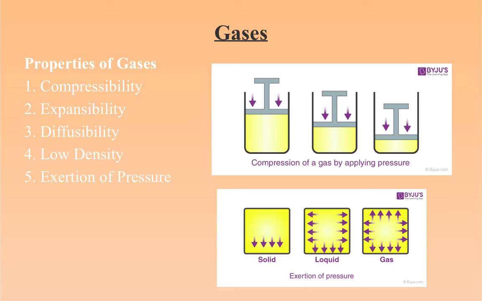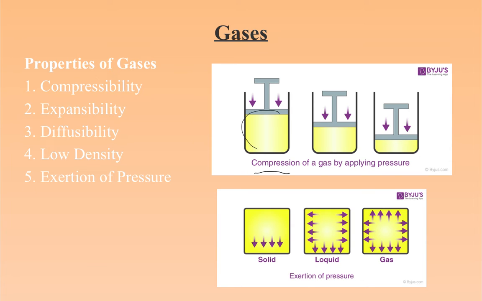Compressibility. The particles of a gas have a huge intermolecular space in the midst between them, right? And so by exerting a pressure, much of this space can be diminished, and the particles can be brought closer together. Thus, the volume can be hugely reduced. This is the term compressing, as you can see in the first figure here.